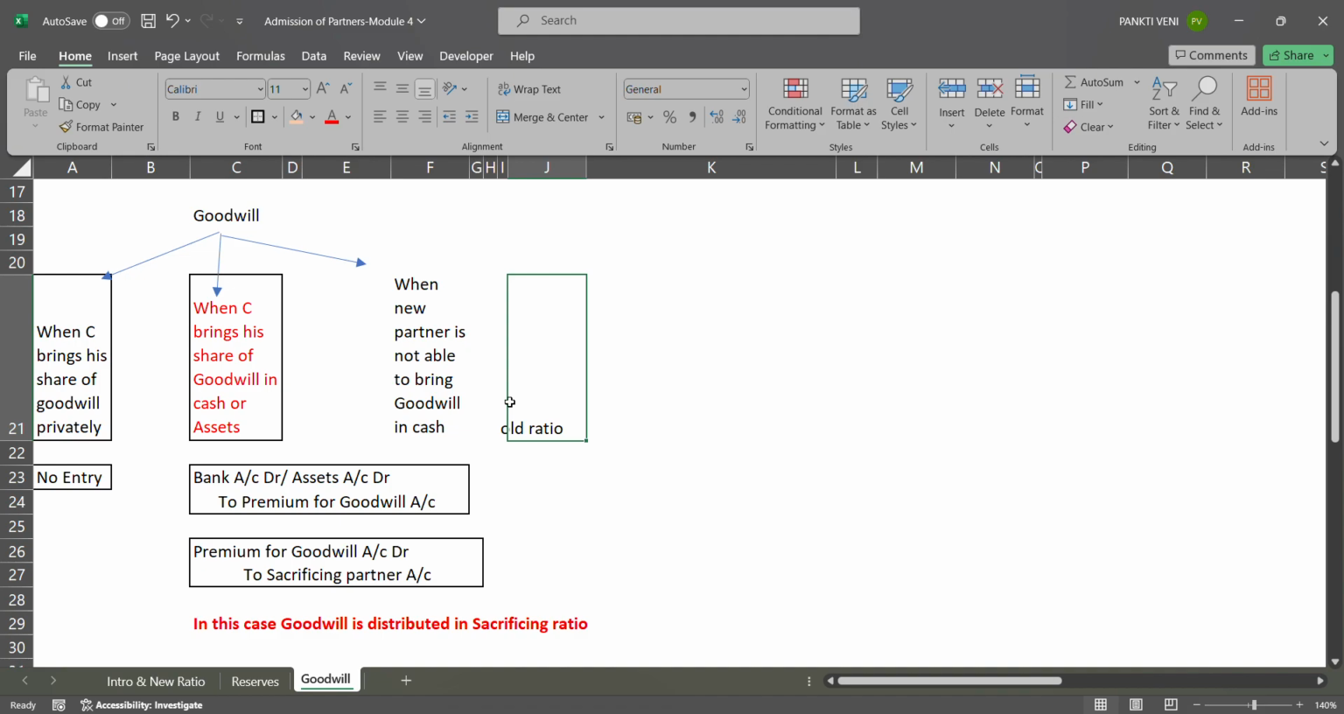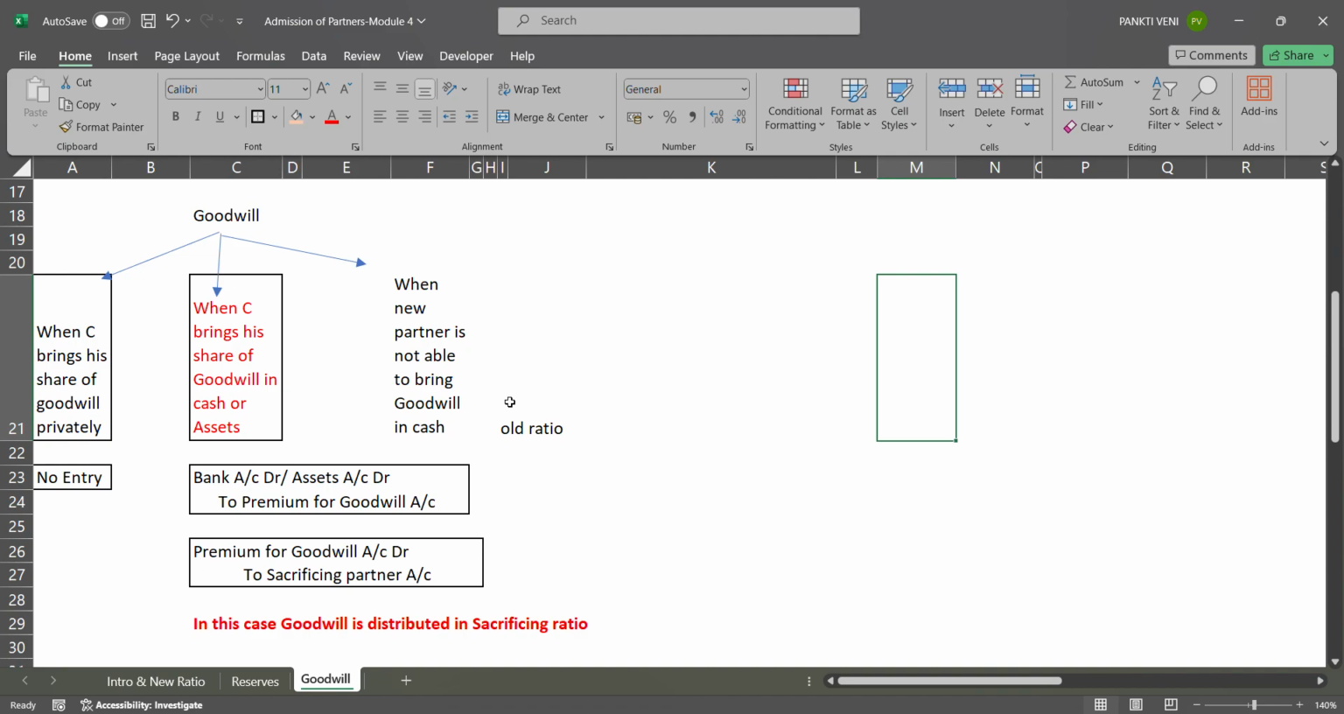So in the entire chapter, the question always comes: when to use old ratio, when to use new ratio, when to use sacrificing ratio. So what is our chapter about? Our chapter is about distribution of profits, losses, everything before admission of a partner. So before admission of a partner, you are distributing something, right? Whatever you are doing before admission of a partner, you have to pass it on to old partners in old ratio. But goodwill brought in cash or in kind, that you have to pass in sacrificing ratio. Only that one point is in sacrificing ratio. Once the partner is admitted, it will be in new ratio.